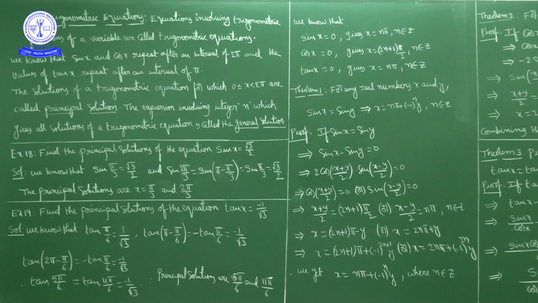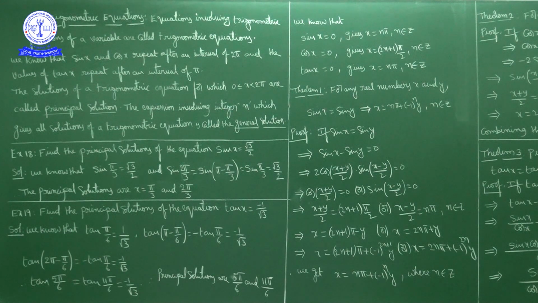Whereas tan x values repeat after an interval of pi. Now sin x and cos x values repeat after an interval of 2 pi, whereas tan x values repeat after an interval of pi. If I write tan x is equal to 1, tan x is equal to 1 means x is equal to pi by 4.